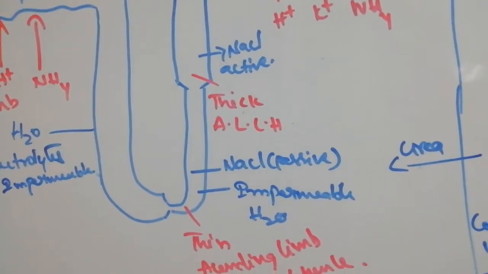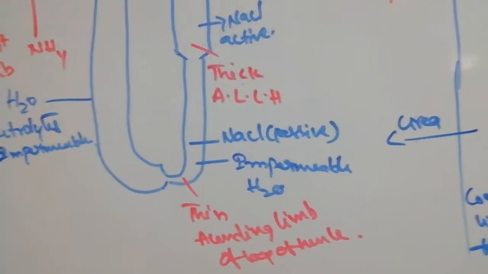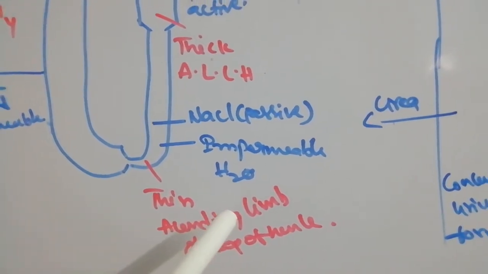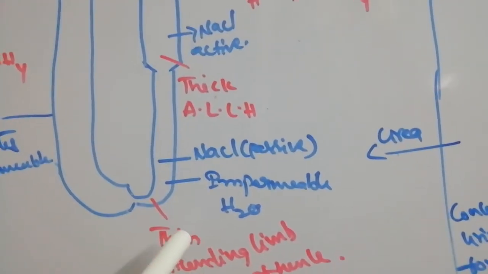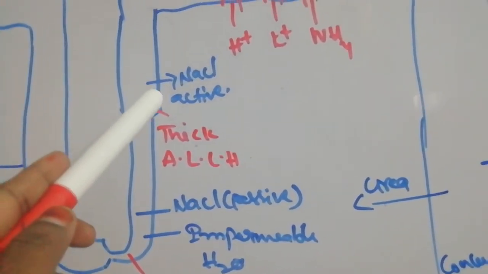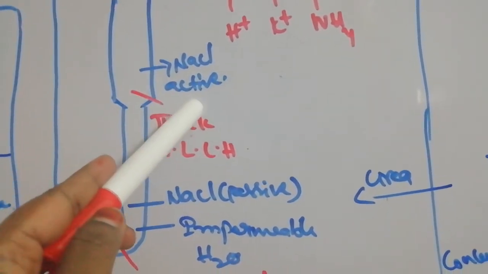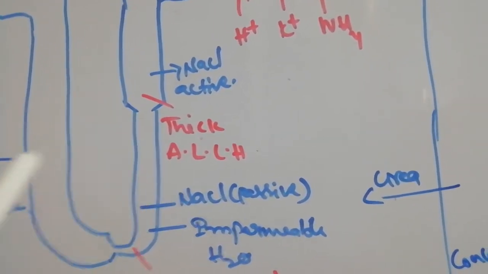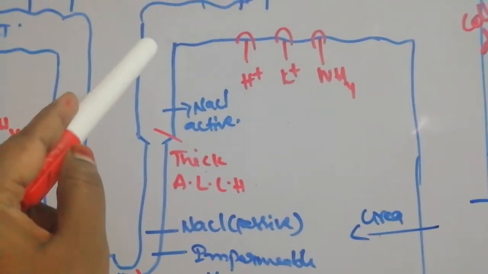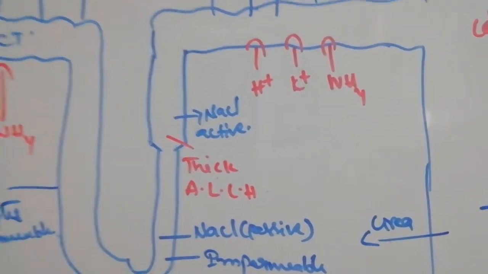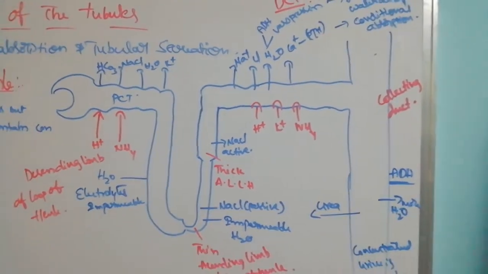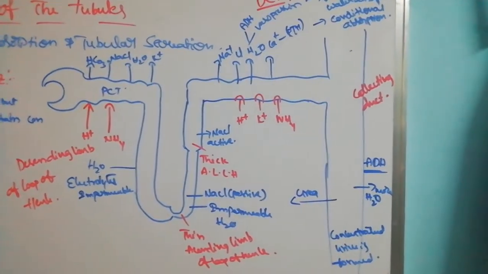Again, while it is moving up the ascending loop of Henle, at the thin ascending loop, NaCl is passively absorbed because it is very thin. Whereas in the thick ascending loop, NaCl is absorbed actively, using energy. The urine formed here is concentrated, but while moving upward, electrolytes are removed and it becomes dilute. So very dilute urine is formed when it reaches the distal convoluted tubule.